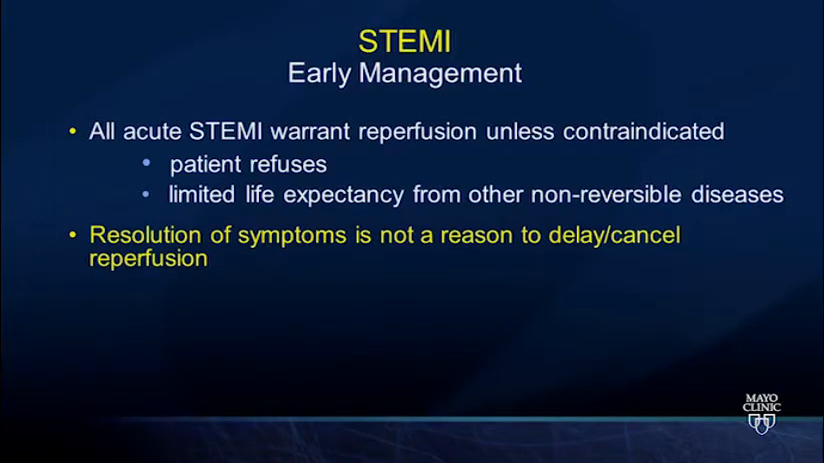So unless it's contraindicated or the patient refuses, or if they have limited life expectancy, they're too old or sick with other comorbid conditions, we should try to get reperfusion therapy in place. And then we're going to talk about the different ways that we can do that.